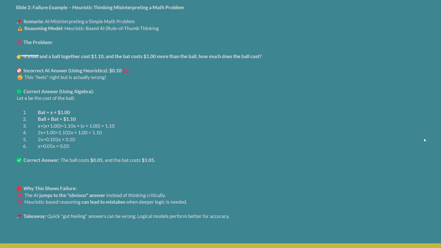So, why did this fail? The AI jumps to the obvious answer without thinking critically, but based on the reasoning, it can lead to mistakes when deeper logic is needed. So, think of it like a gut feeling. This is what AI is pretty much doing as well, guessing.